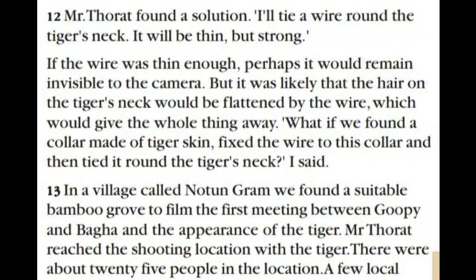And a word in that paragraph is flattened. The tiger's neck would be flattened by the wire. Flattened means to become flat. Here it means damaged. If we use the wire on the tiger's neck, the hair on the neck will be damaged. That is flattened. And what do you understand from the paragraph? They wanted to make a collar made of tiger's skin. If we use such a collar, the wire will be invisible to the audience. Invisible means not seen by the audience. The opposite is visible.